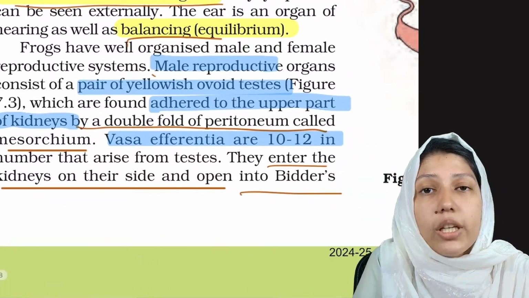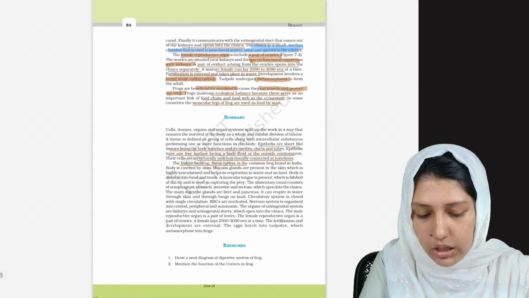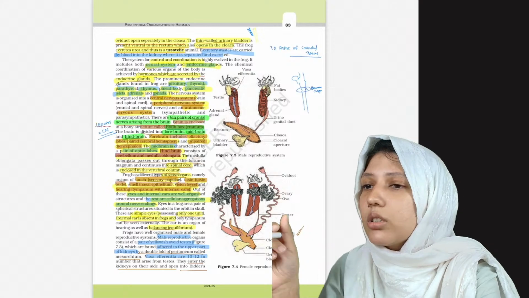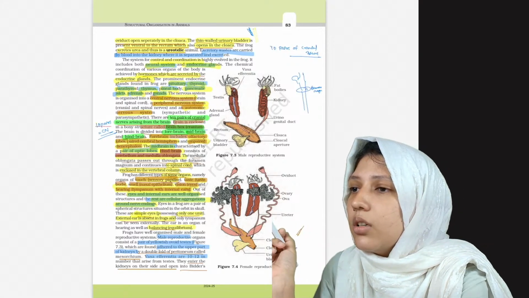Now coming to the reproductive system. Now coming to the reproductive system of frogs. The reproductive system of frogs, let's see.